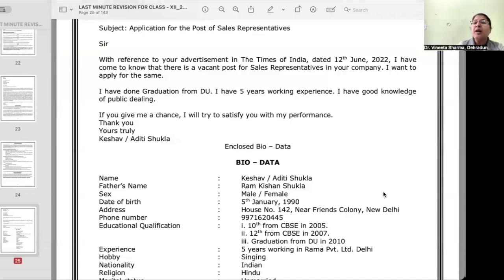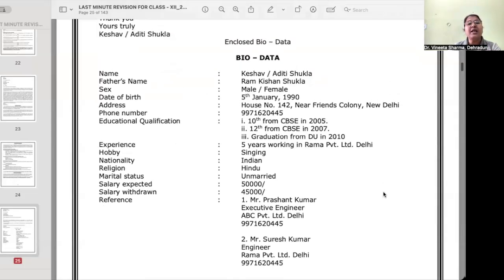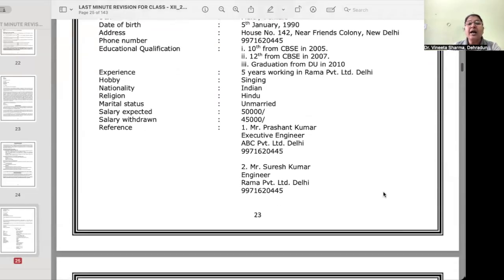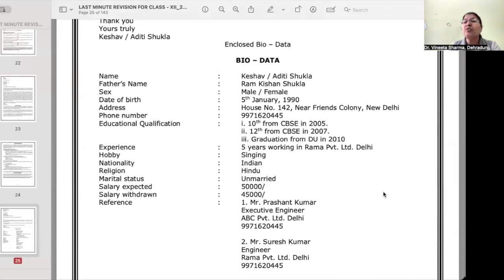Then enclosed biodata. Now you will draft the biodata where you will give all these details: name, father's name, gender, date of birth, address, phone number. These are personal details. Then educational qualification, experience, hobby, nationality, religion, marital status, salary expected, salary withdrawn, and then two references. These are all important points of a biodata that you need to mention.